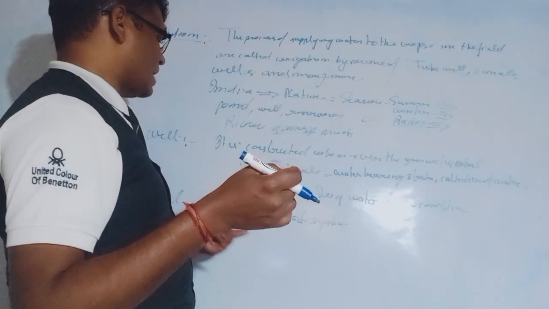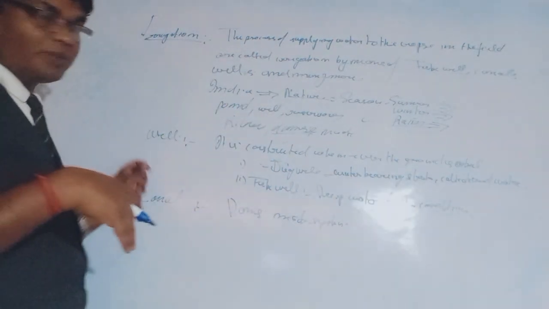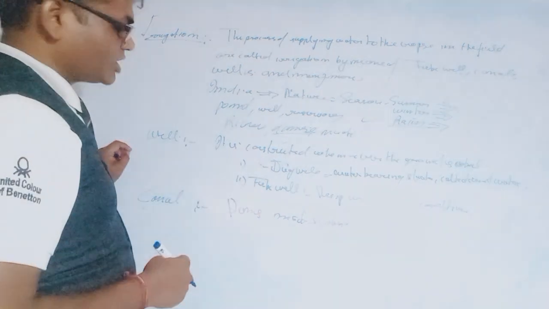So from time to time, dams collect water that will be supplied to the farmers for the growth and development of the crops in a field. So canal systems are a major source here in India.